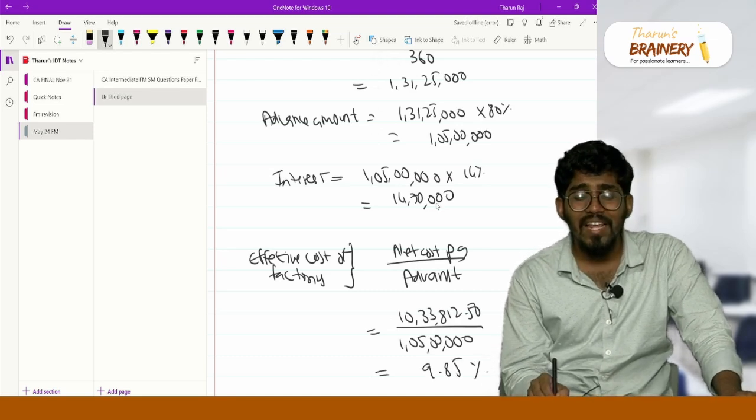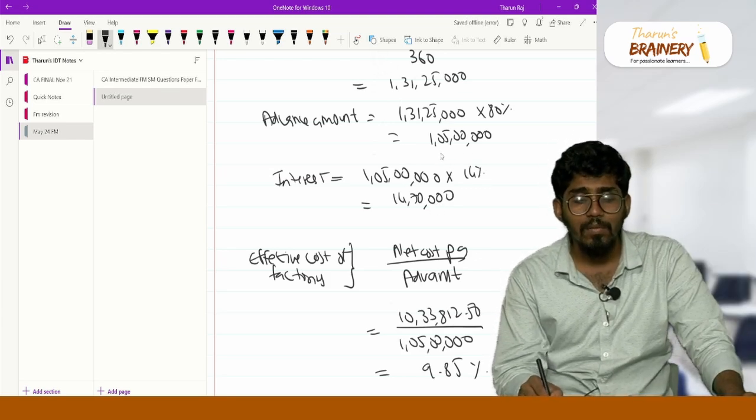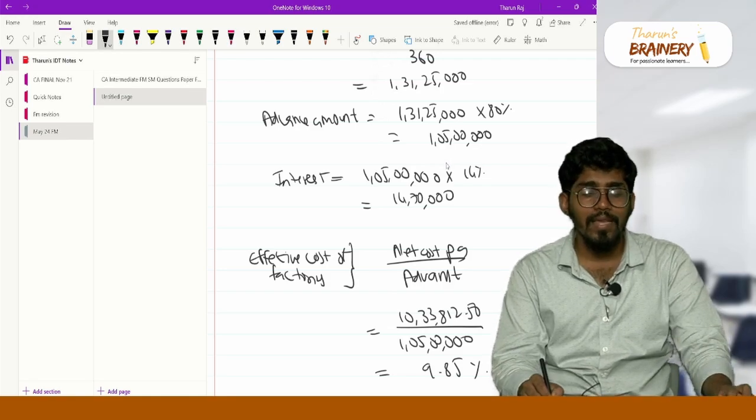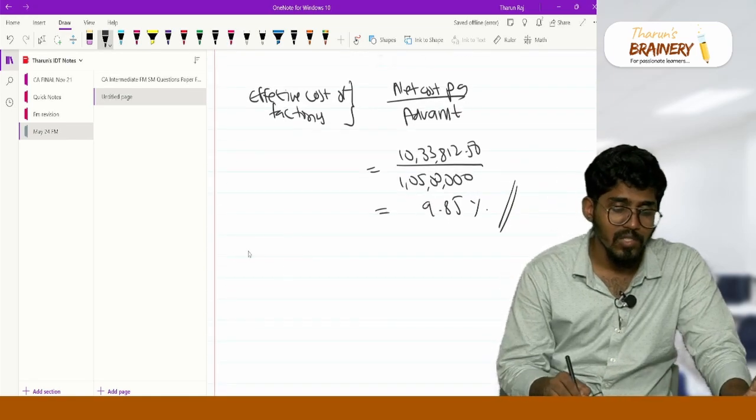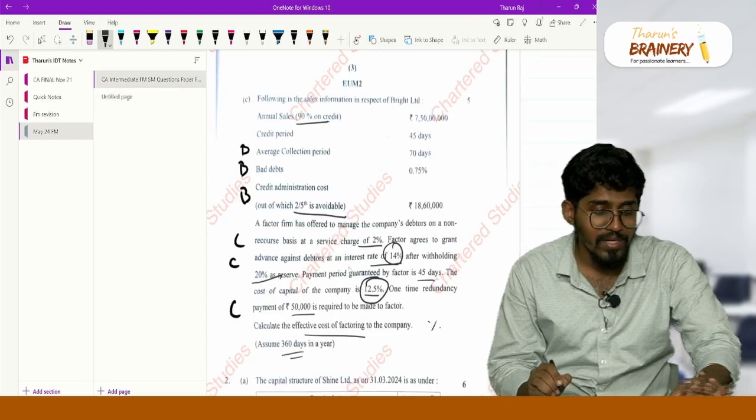And here the interest calculation can be a little different if you're taking a different assumption. From this advance amount you can also reduce the fees, and from that you can calculate the interest amount. But that is the second assumption. Both the assumptions will work. Okay, so question number 1 is completed.